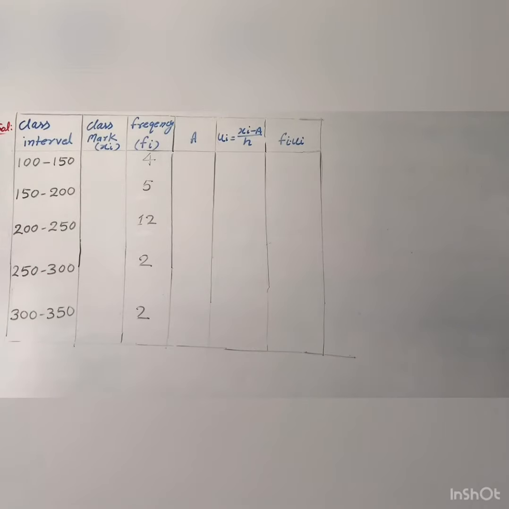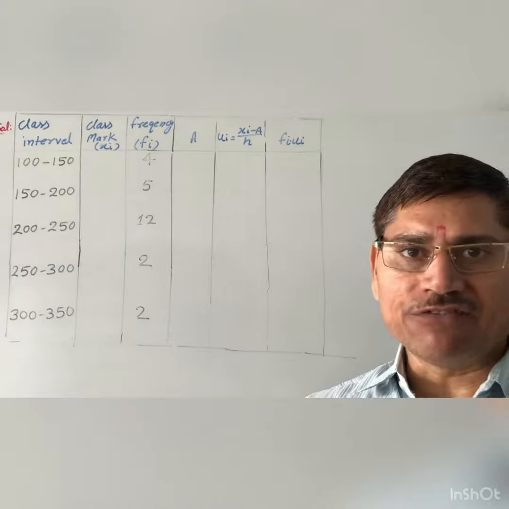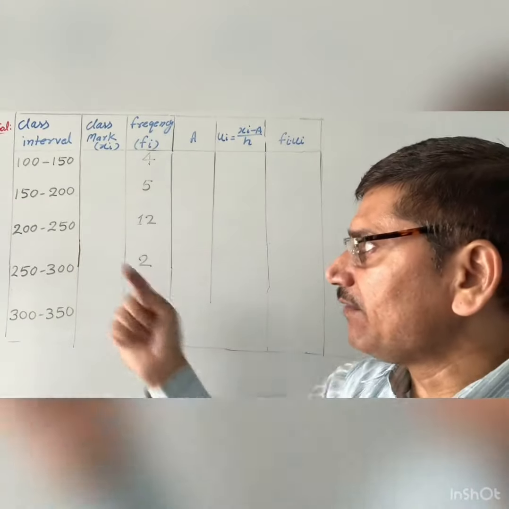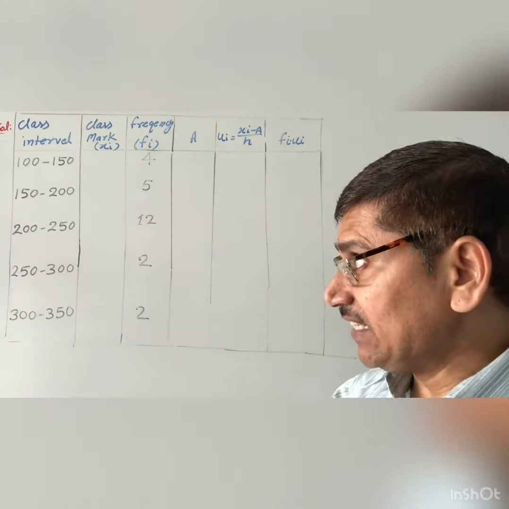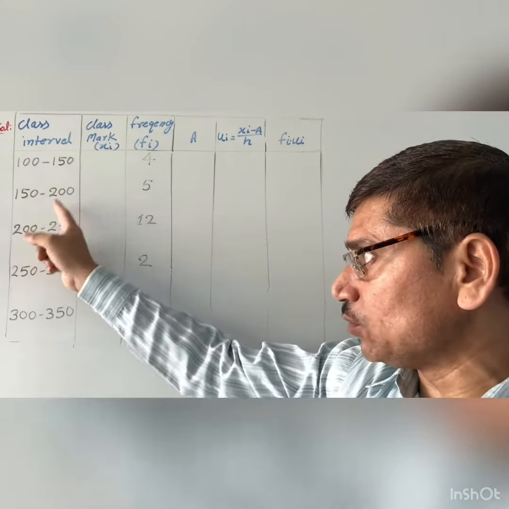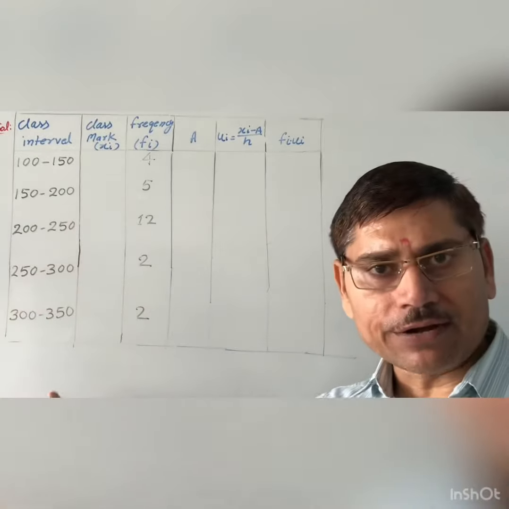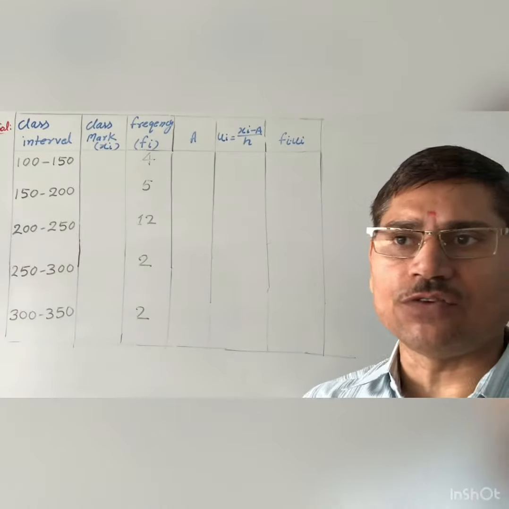Now again we will construct a table. As you see, this is for the step deviation method. Here is the given data, that is class intervals 100 to 150, 150 to 200, 200 to 250, 250 to 300 and 300 to 350.